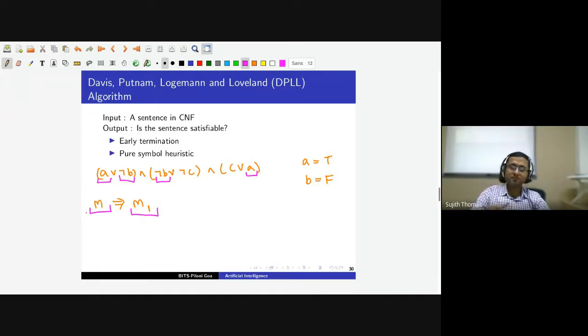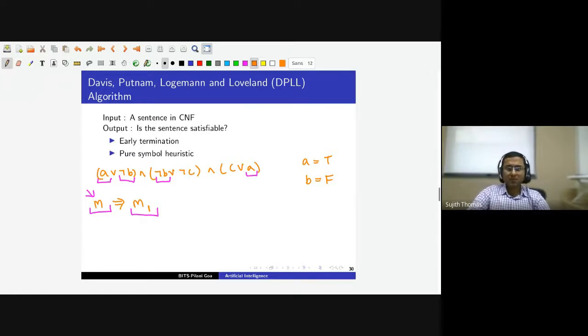We may have some satisfying model where not all the pure symbols are true, but we can always come up with another model where we force all the pure symbols to be true, and that will also be a satisfying model.